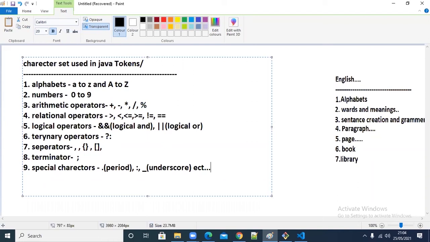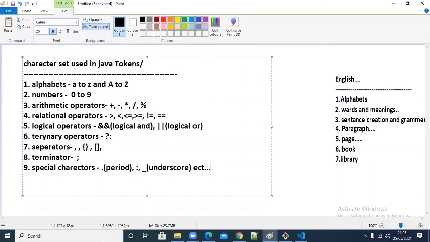I cannot say A B C D E F G 1 2 3 4 like that. So I classified them into different categories, and we are learning. Alphabets are there. Alphabets A to Z and a to z. I told you both are different characters in Java. Capital A is not equal to small a. Capital A is capital A only. Small a is small a only.